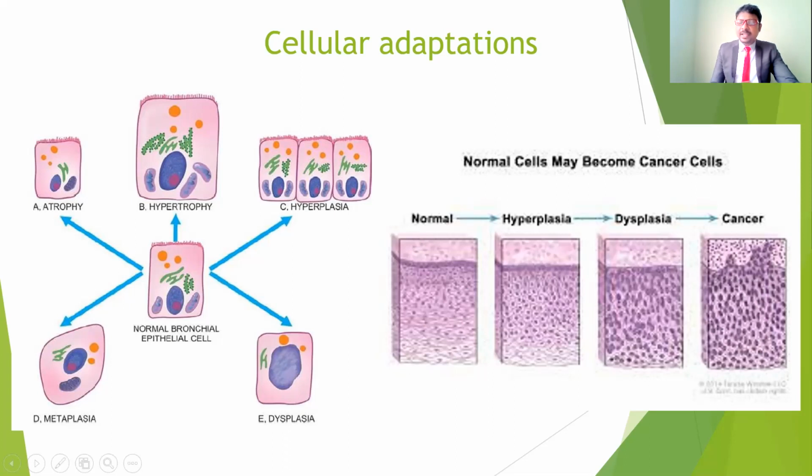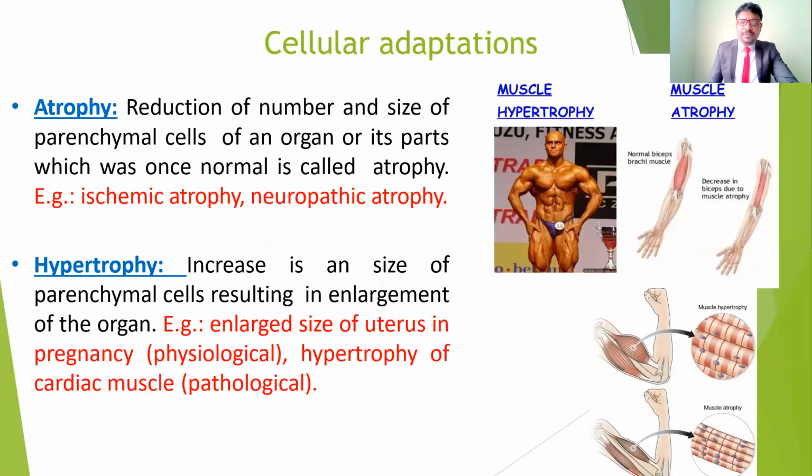So if you see the individual cellular adaptations, we can understand what the different types of cellular adaptations are. Here we are going to discuss the different types of cellular adaptations, how the cells are going to adapt and be modified. So how the modification takes place in cancer. If you see the different types, the first one is atrophy.